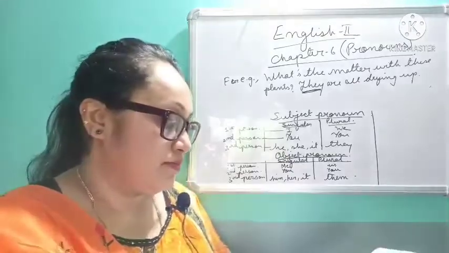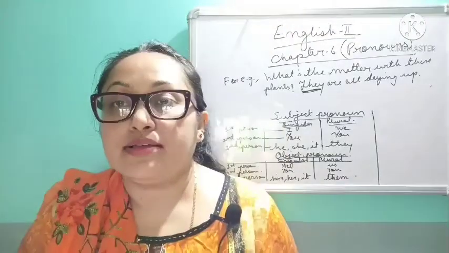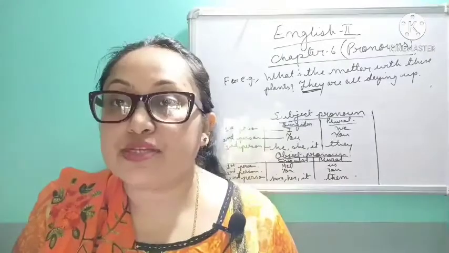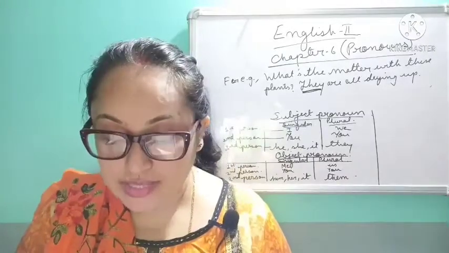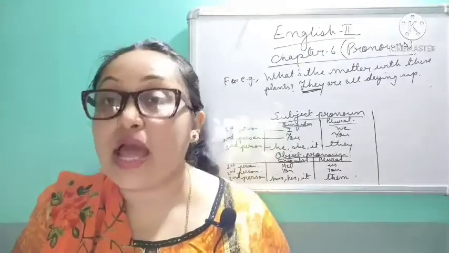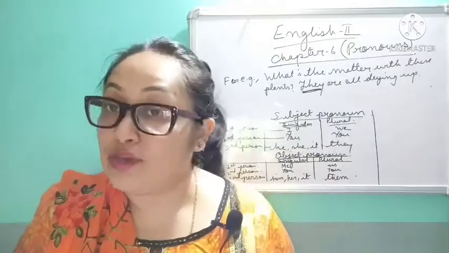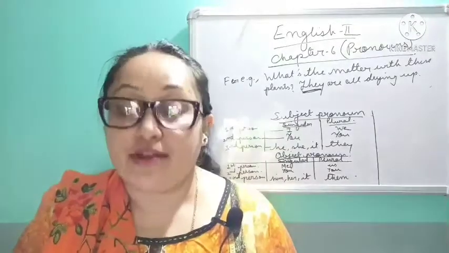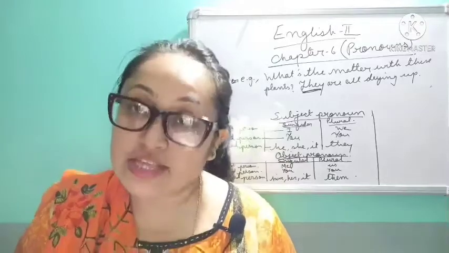Clear? So students, see, just now I have told regarding first person, second person and third person. Okay, this is the person. The word person does not only mean human beings. Okay, it can refer to animals or things also.